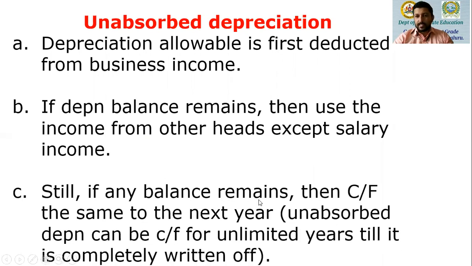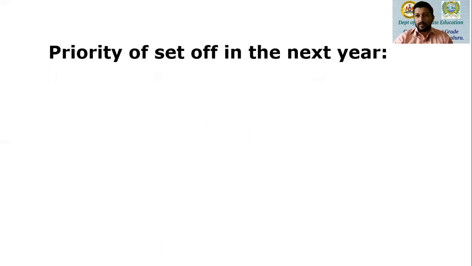Now still, if there is any balance that remains, suppose the balances in the various heads of income are not sufficient to set off depreciation, then the amount of unabsorbed depreciation will be carried forward for the next year. That is, it will be carried forward for an unlimited number of years until it is completely written off. So you can use any heads of income except salary income for writing off unabsorbed depreciation in the subsequent years. And also the number of years within which it has to be set off is unlimited.